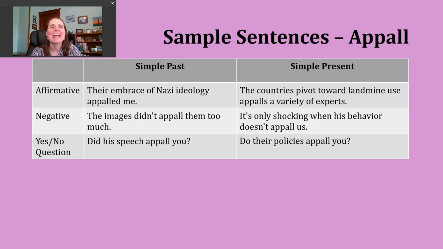Now, let's move on and make a yes or no question in the simple present. To do this, we'll start with do or does, then we'll have our subject, and then the base verb. Again, we are not going to add an S to the end of the verb when we make a yes or no question. Here's my last example. Do their policies appall you?